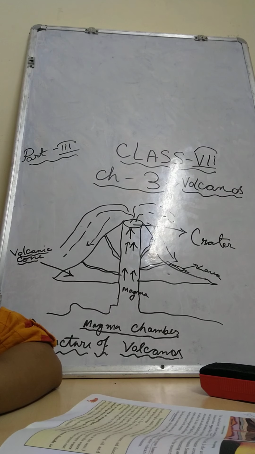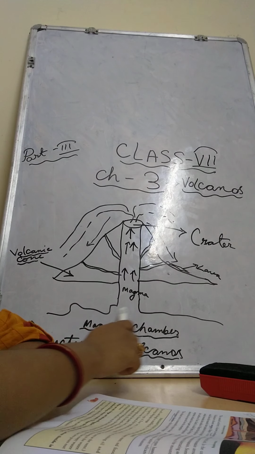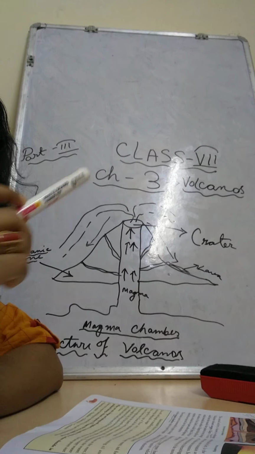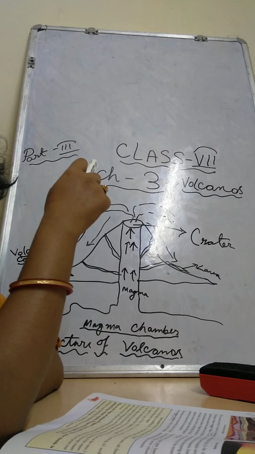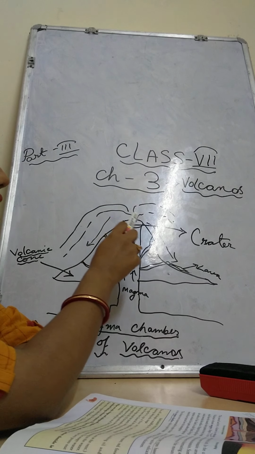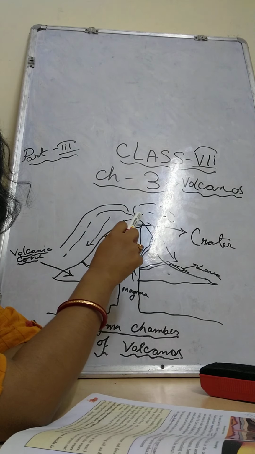From the magma chamber, what is happening? The lavas and magmas are coming. Magma means in the asthenosphere, right? It is coming and also erupting in this way only. Acha. On the mouth of the magma, what is happening? There is a depression type of thing, like in the mouth.